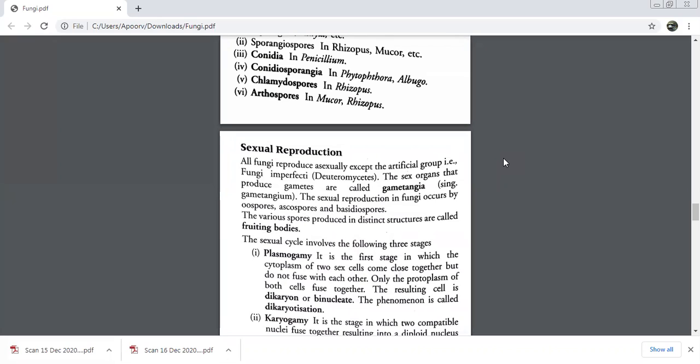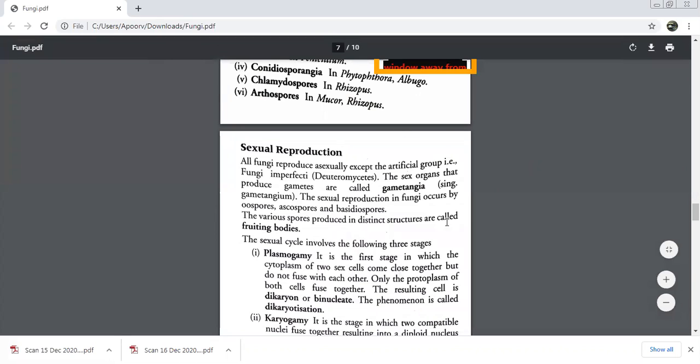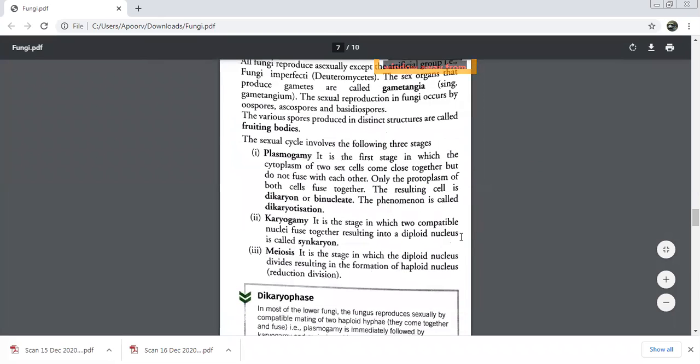Deutero. Give me the name. Deuteromycetes. Very good. And these sex organs produce gametes. What are the gametes known as? Gametangia. Now, the sexual cycle involves three stages. Let me explain this to you, then you'll understand the above line. We have three stages in the sexual cycle.